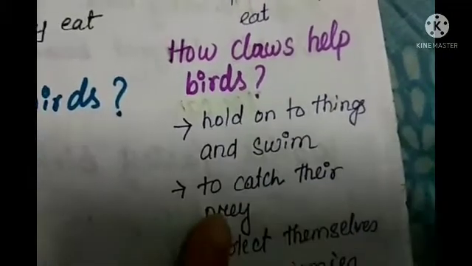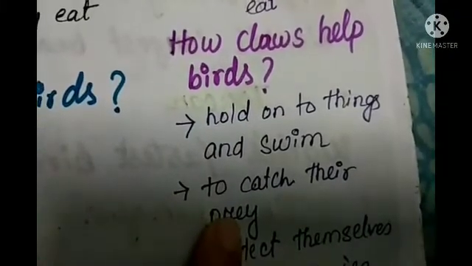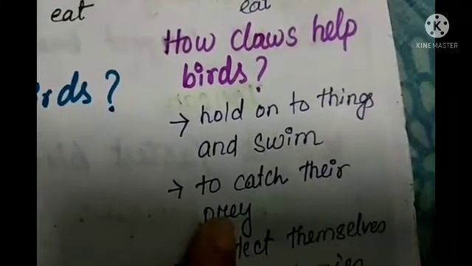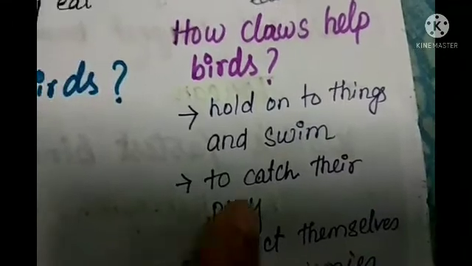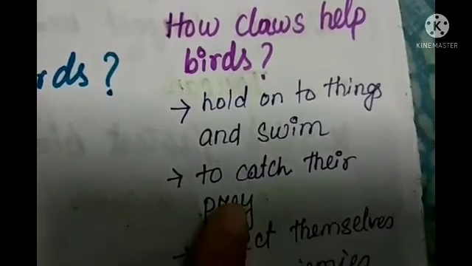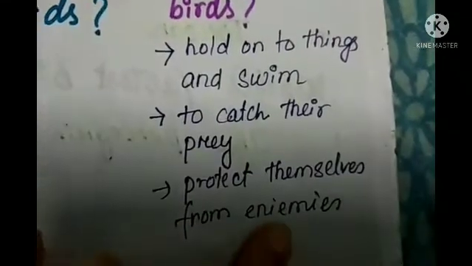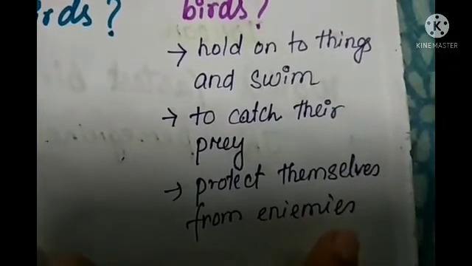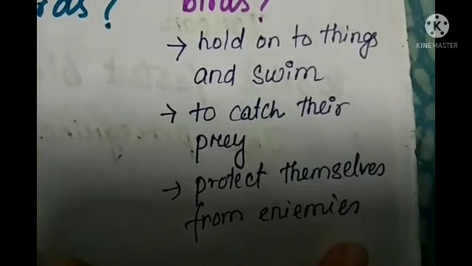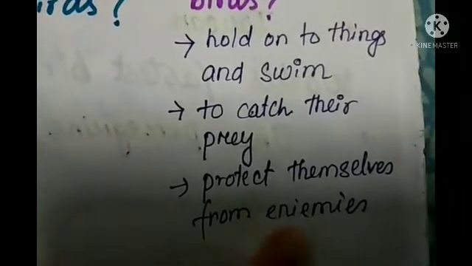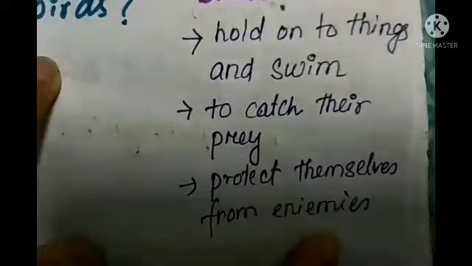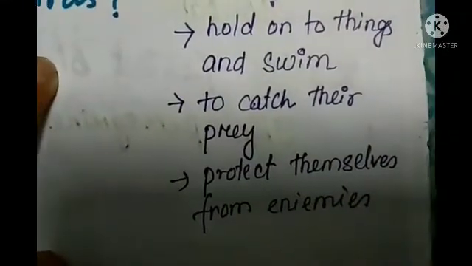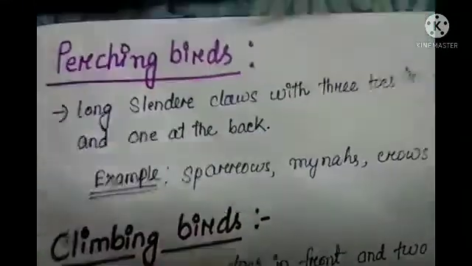Then to catch their prey. So some hunting birds, or when they are catching insects and all, in that case claws help them. Next, protect themselves from animals, that means enemies. If anyone attacks them, at that time also they use their claws to protect themselves. Now we will discuss several types of birds having different types of claws.